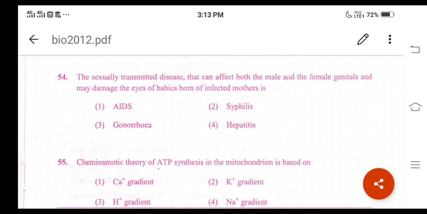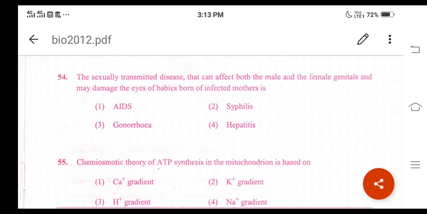The sexually transmitted disease that can affect both the male and the female genitals and may damage the eyes of babies born of infected mothers is gonorrhea, right? And remember, option 3 is the correct answer. Gonorrhea is a bacterial infection, a sexually transmitted infection caused by the bacterium Neisseria gonorrhoeae.